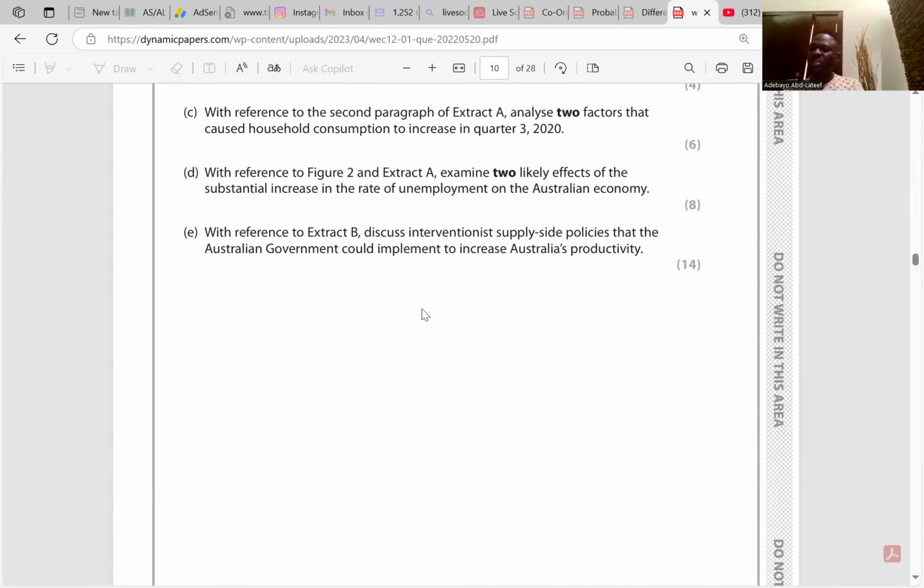I talked about that. So the third thing the government could do is investment in high quality education and training. Investment in high quality education and training will improve the skills and knowledge of the workforce. This may in turn increase the human capital and productivity. I think the point is clear. Subsidies. Government can talk about subsidies too. Financial help from government to increase investment in Australia as it brings about reduction in the cost of production. This may allow firms to invest in research and development, and as a result may bring about innovation and increase productivity.